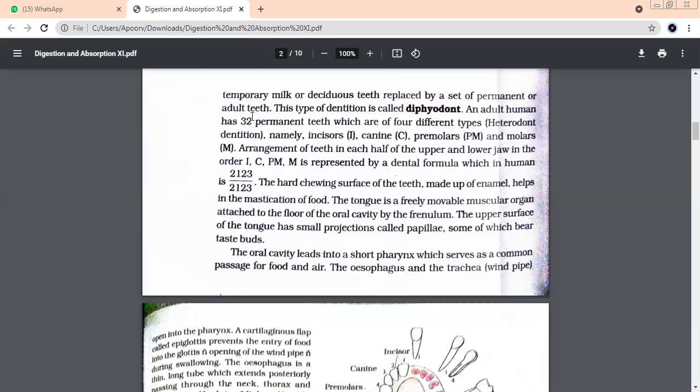Any idea how many teeth a dog has? Ma'am, 30 only. No, 42 teeth. A cat has 30 teeth. There are two categories of animals which have the same number of teeth: one is monkeys and the other is sheep. Tell me quickly, our dental formula, that is the total number of permanent teeth, 32. Same in two more categories of